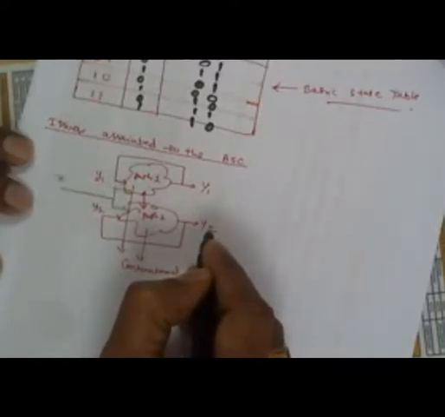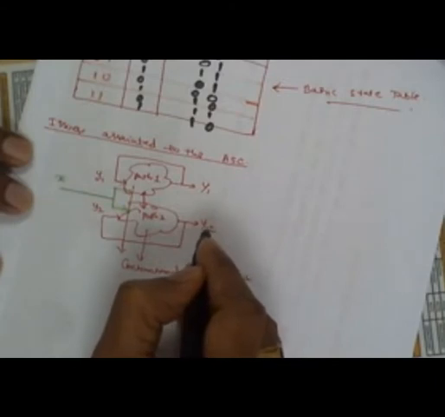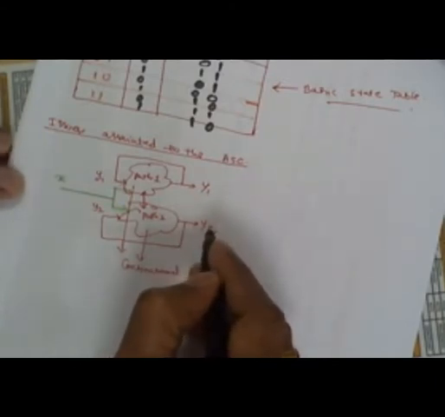It means there is no condition that the Y1 and Y2 variables should change simultaneously. In a practical application, Y1 can change well in advance of Y2, or Y2 can change well in advance of Y1, or Y1 and Y2 may change simultaneously. We cannot predict, because it depends upon the logical combination involved in Y1 and Y2.